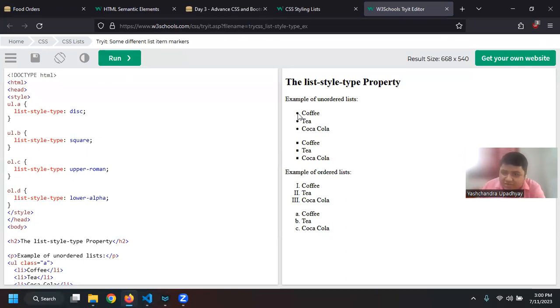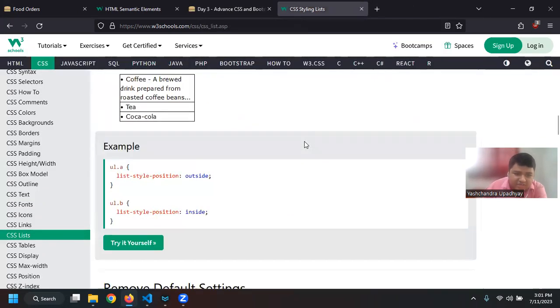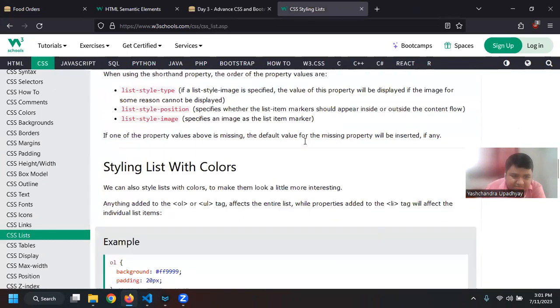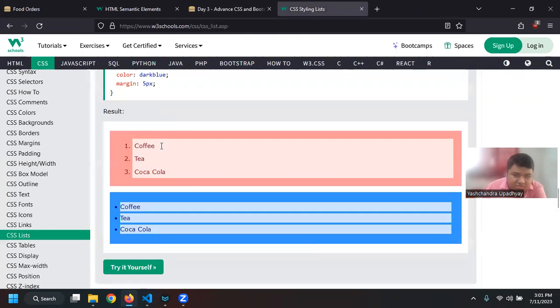Now it is a filled circle, so it is a black color circle. This can be used, and also we can use something like this. So basically it is the same, it is just changing the color.